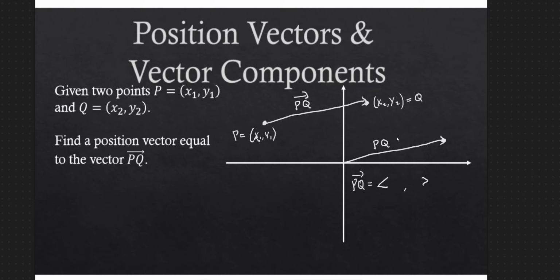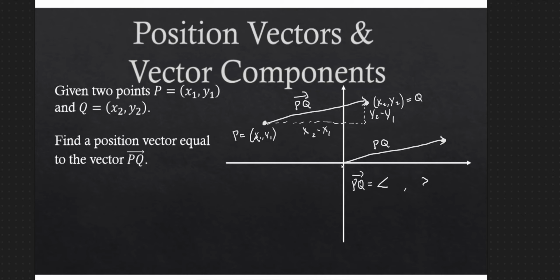I need to look at Q relative to P. I need to know how much it goes over and how much it goes up. How much it goes over is the difference between the x values, so this distance is x2 minus x1. This distance is y2 minus y1.